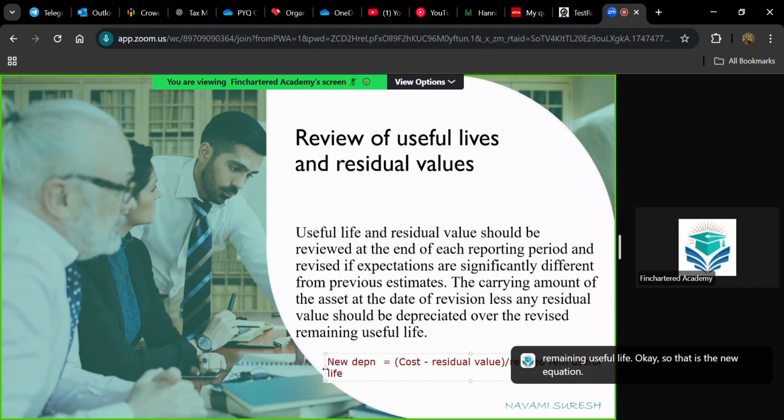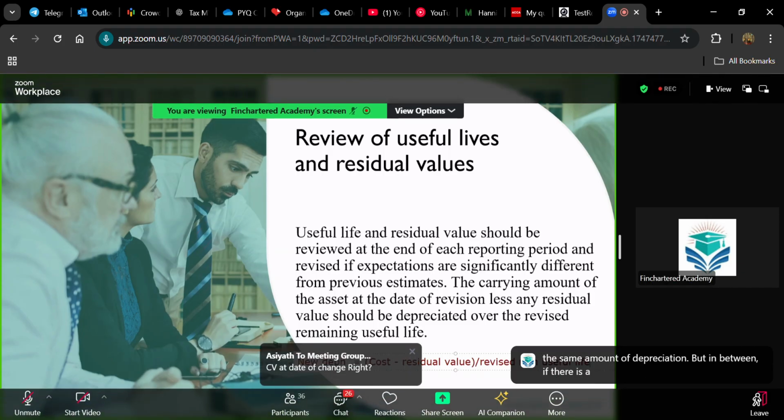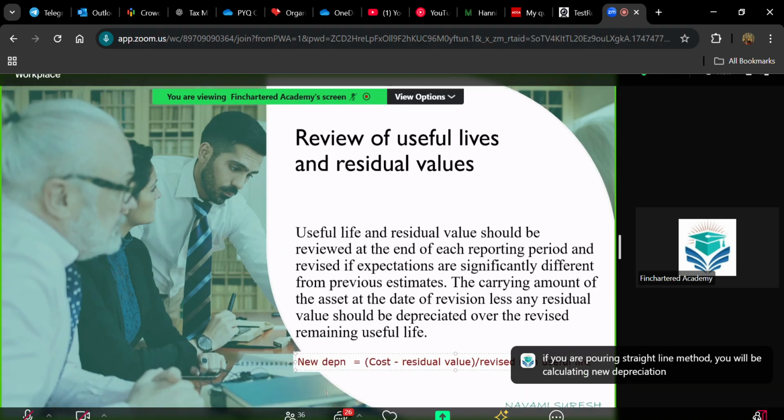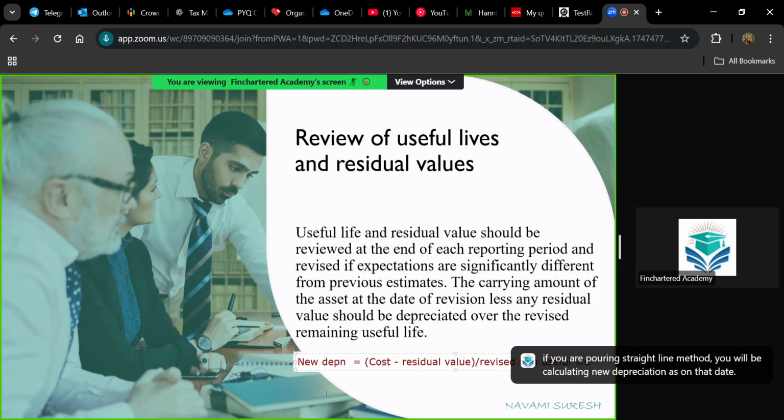Whenever there is a revision in useful life or residual value, you will be calculating new depreciation, even if you are following the straight line method. As per the straight line method, every year you have the same amount of depreciation, but in between, if there is a revision to the residual value or useful life, then even if you are following the straight line method, you will be calculating new depreciation as on that date. Yes, the carrying value as on that date will change.